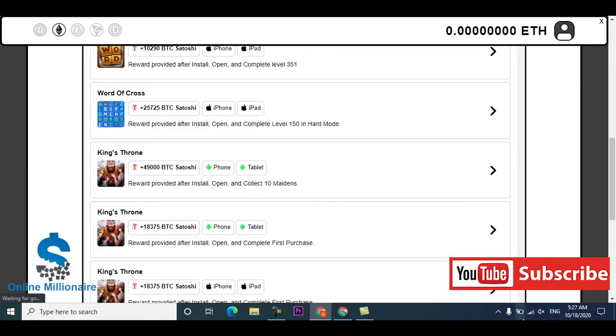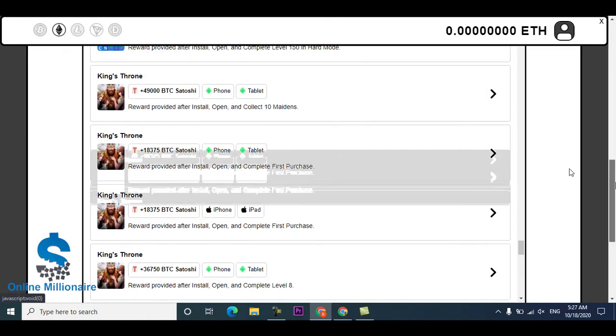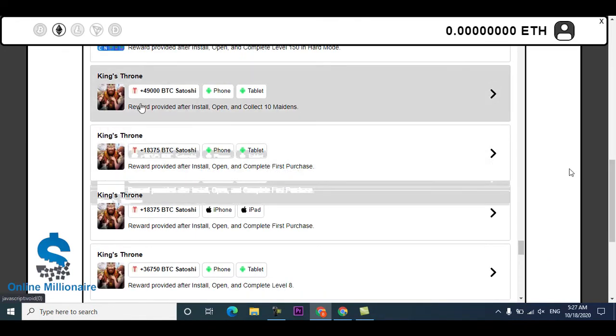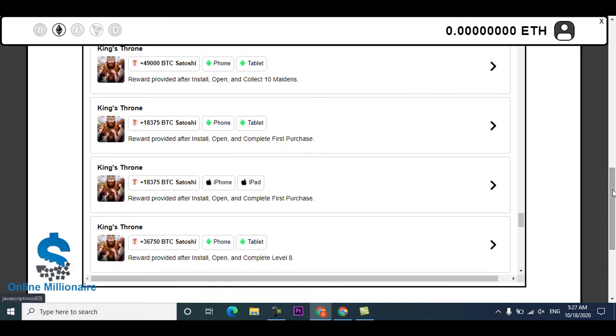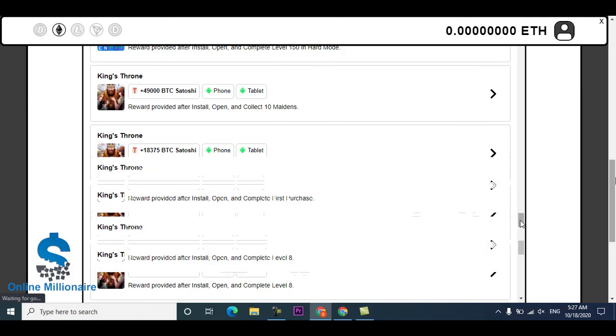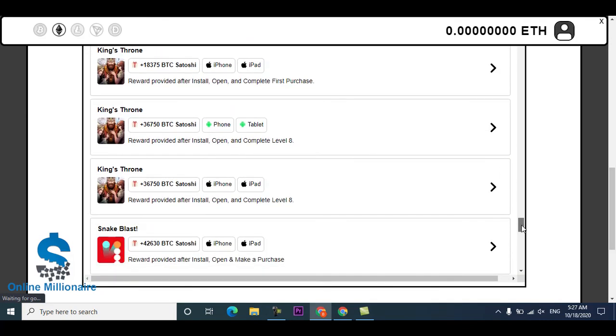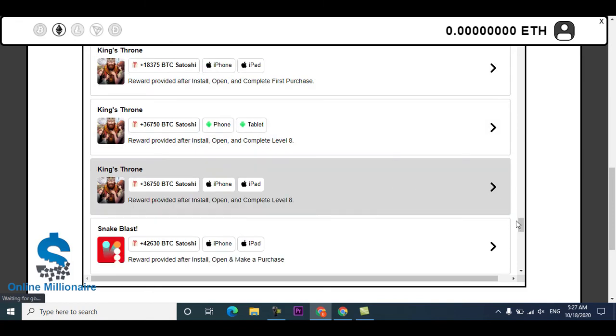These are all the games available. You can just install this game. You can see they reach this level, and just open and complete the first purchase. You can complete level 8 and earn. This one is for iPhone and this one for Android, and it pays much more from just one game.